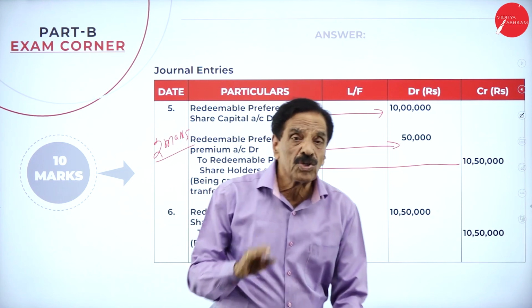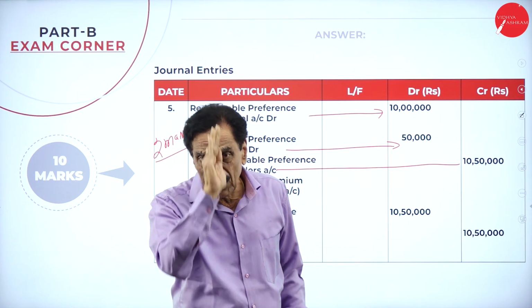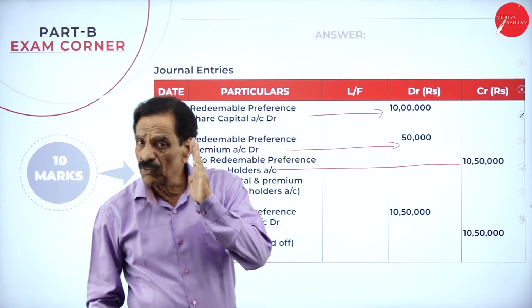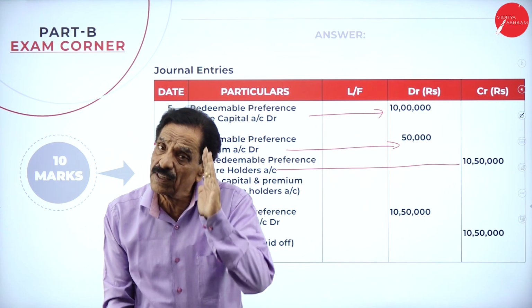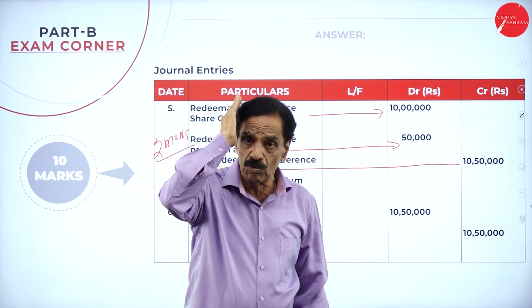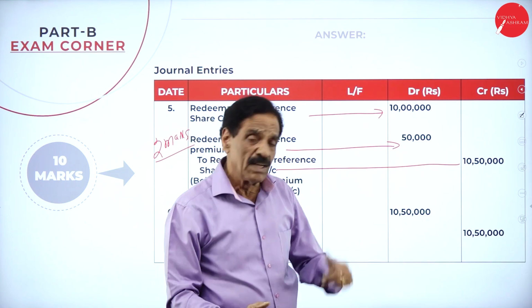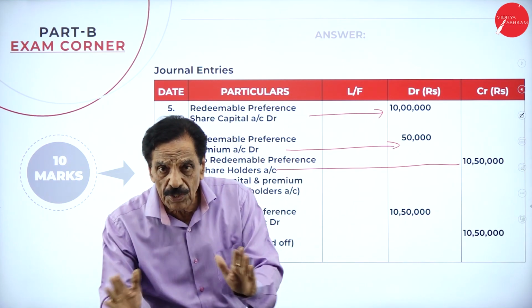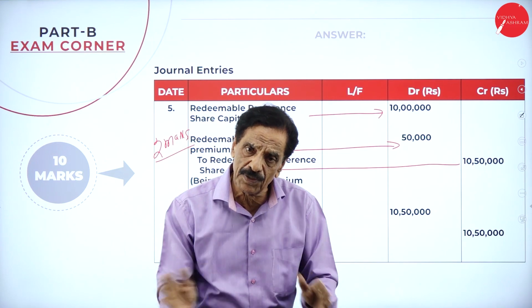So the major question here is whether you have issued the share or created the CRR. Whether you have issued the share or created the CRR. As per the problem, we have issued the share. For the balance, you have created the CRR.